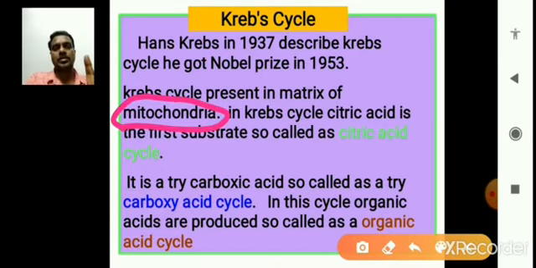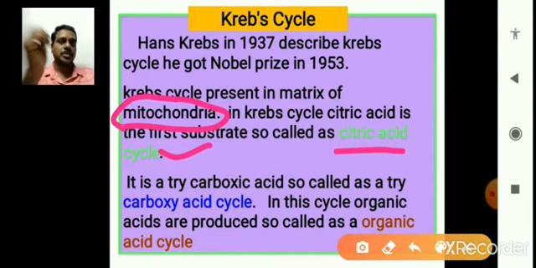In the Krebs cycle, citric acid is the first substrate formed, so it is also called the citric acid cycle. This is very important. The name Krebs cycle is given after the scientist Hans Krebs.